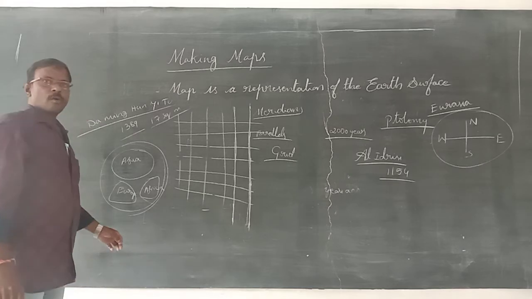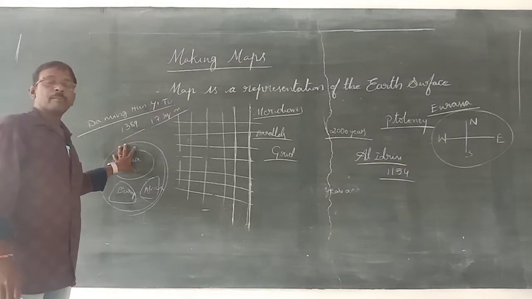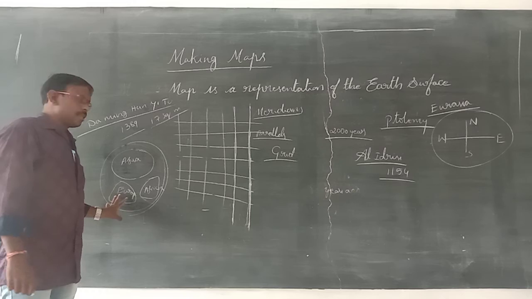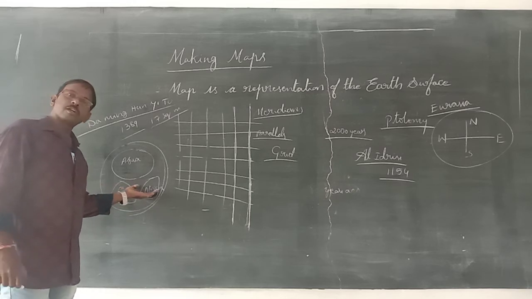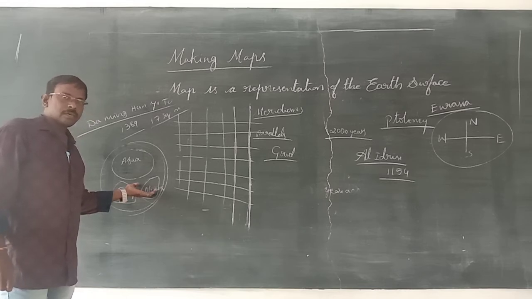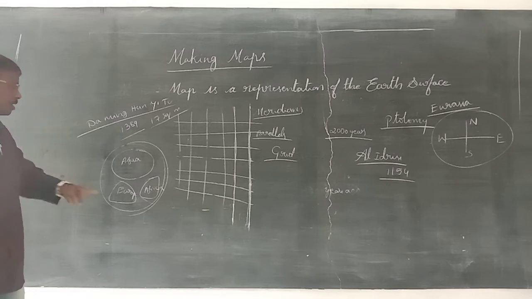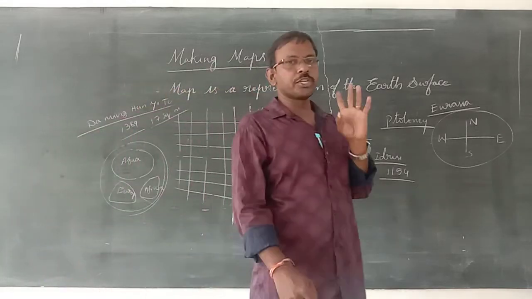Why did they show Asia big at the top? According to the Bible, Jesus Christ was born in Asia, in Jerusalem, so that is the biggest. Somewhat the north part of Europe and the north part of Africa they showed. They knew only three continents, the world in three continents surrounded by oceans, salt water.